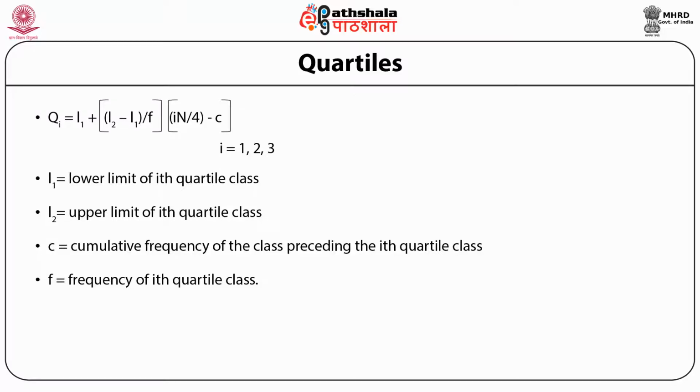So the formula for quartile is Qi is equal to L1 plus, within bracket, L2 minus L1 divided by F, bracket close, then within bracket multiplied by i multiplied by N divided by 4, bracket close, minus C. So this is the formula of the quartile class, more or less the same as the median class.